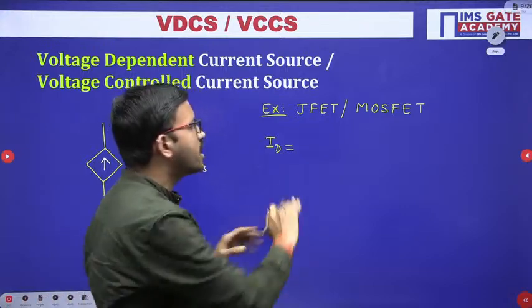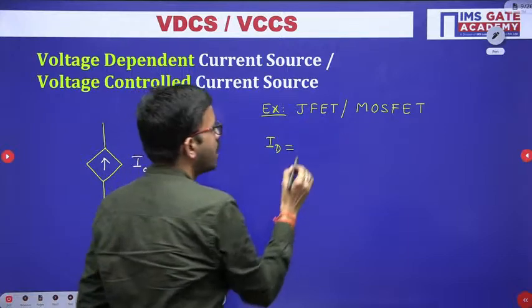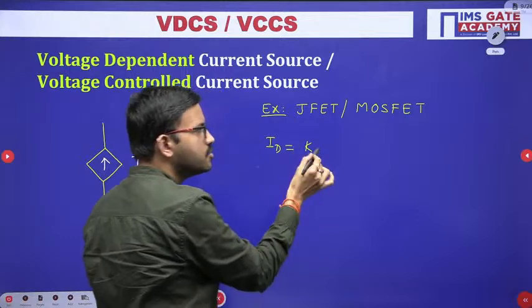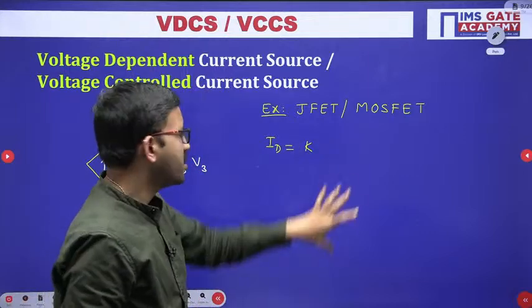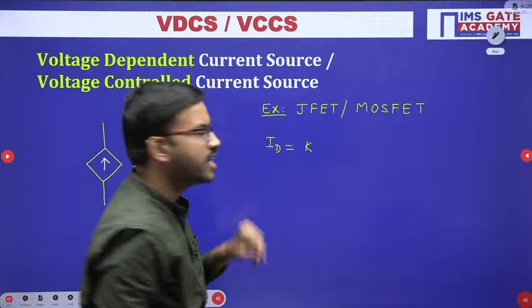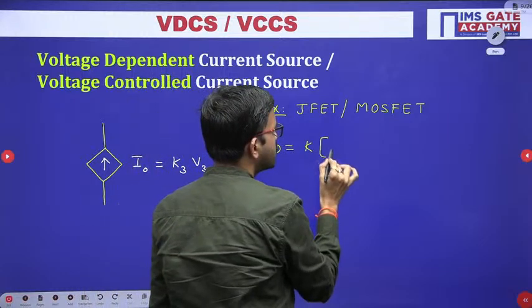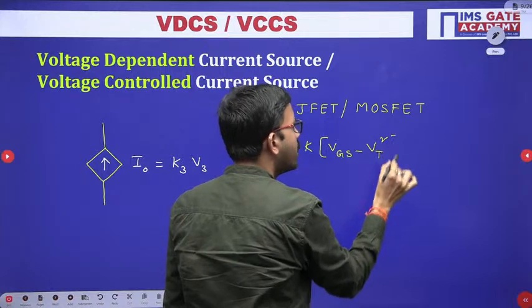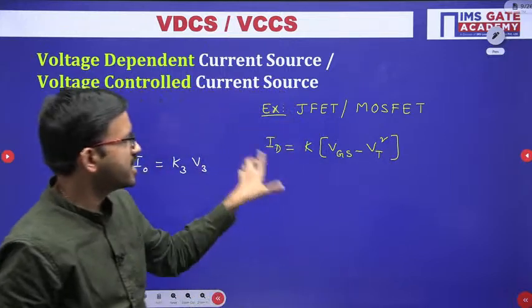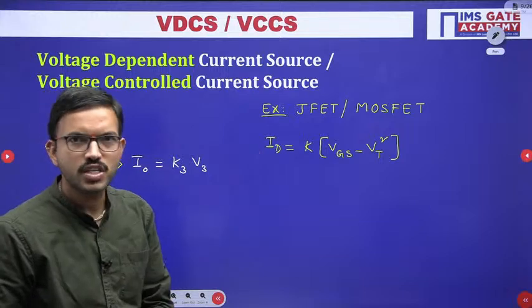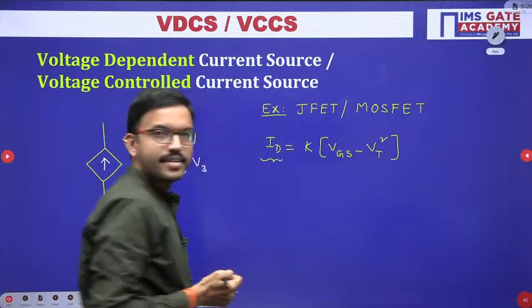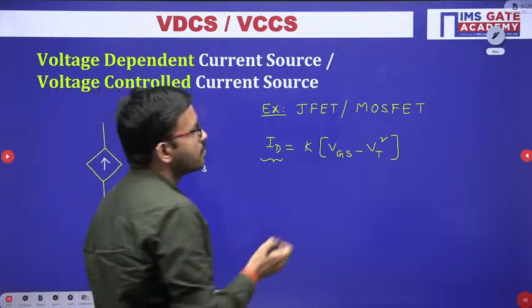Whatever constant terms you have, Kn mu n Cox into W by L, I consider that entire term, together with the 1 by 2, as some constant K, since 1 by 2 is also a constant. So now you can observe here the output you get is current.